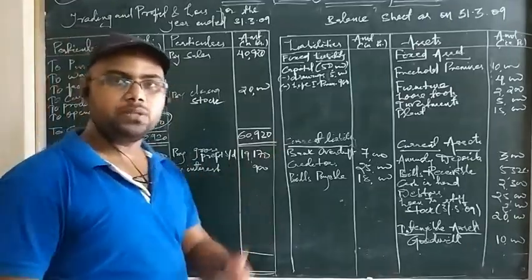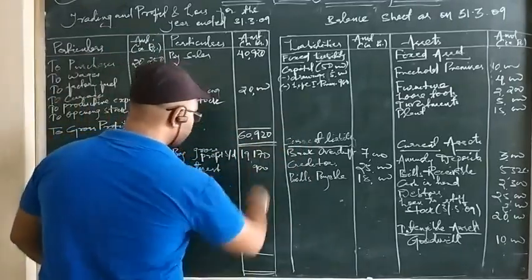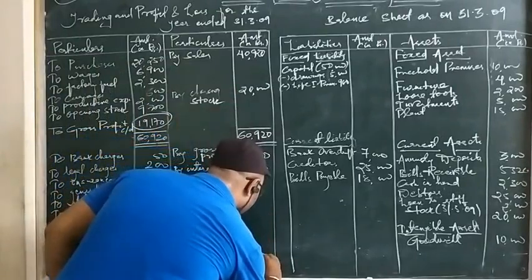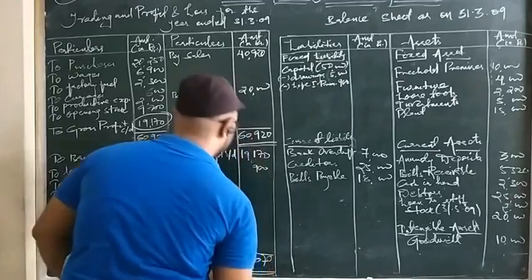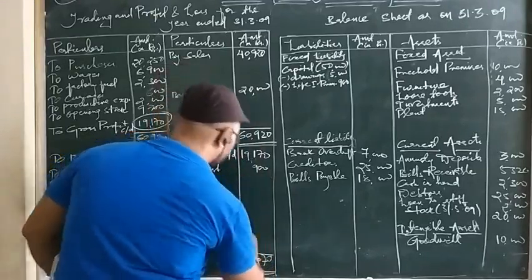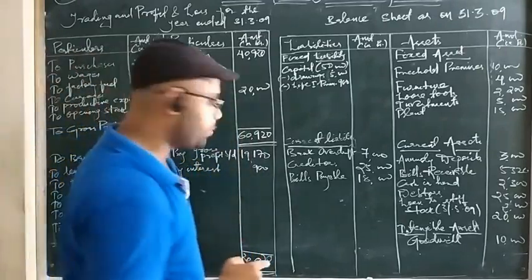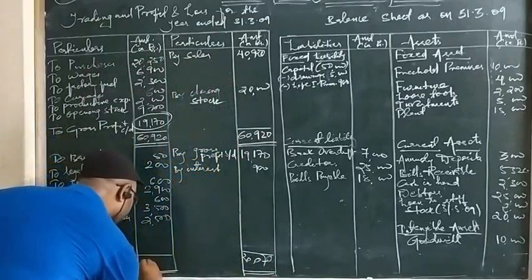After calculation, we'll check in the book whether we are getting the correct answer or not. So let us see what the total comes to here. 0, 7, 1, 9, 10. Then it is 20,070. Sorry, because of the space I couldn't write properly. You can see this total comes to 20,070.